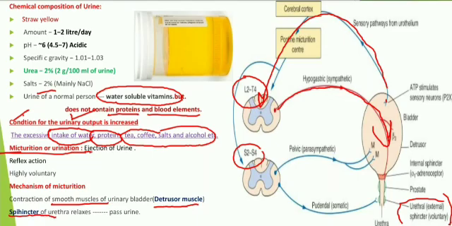The sphincter of the urethra gets relaxed, which leads to the passing of urine from the urinary bladder, so that ejection of urine from the urinary bladder is known as micturition. And this is about micturition and the chemical composition of urine.